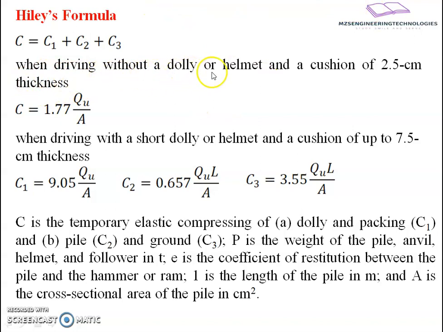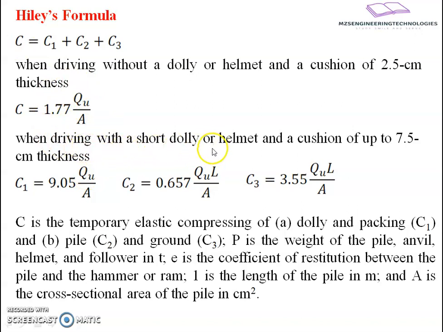When driving without a dolly or helmet and with a cushion of 2.5 centimeter, the formula for the elastic coefficient can be said as C equals 1.77 Qu divided by A, where A is the area of the pile head and Qu is the total applied load on it. Multiplying by 1.77, we can get the value of C, in terms of centimeters.